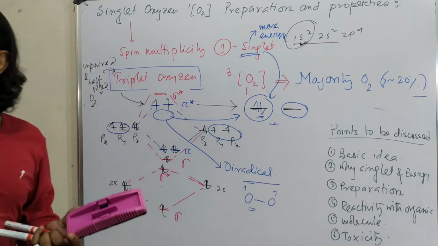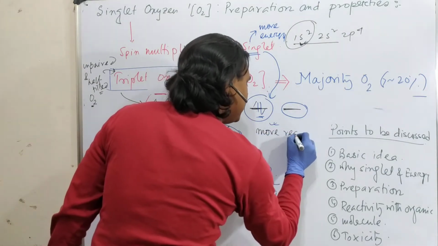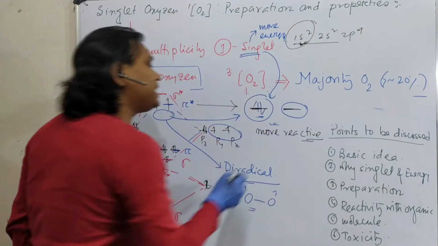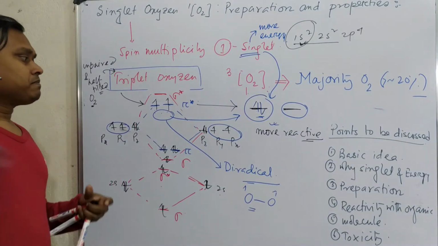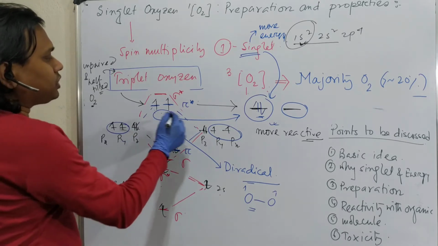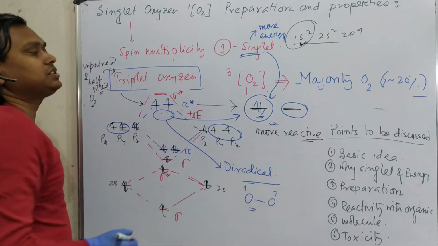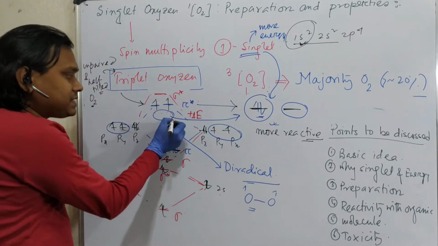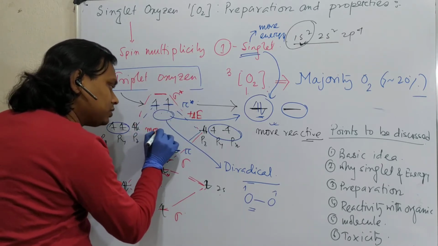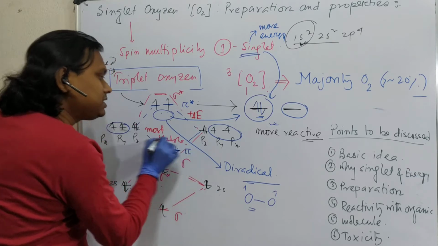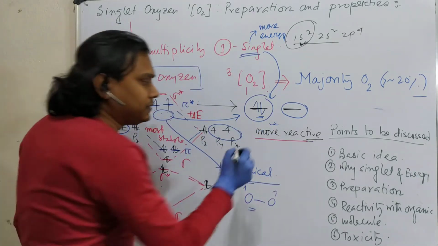Fine. This is reactive. But is it more reactive compared to triplet oxygen or less reactive? Actually, this is more reactive. Question: why? Just think from the energy point of view. What do I mean by the statement? You have to give some amount of energy such that this conversion occurs. So this, you may consider the ground level, is the most stable. But this is not that much stable. This is more reactive, or you can consider it activated.